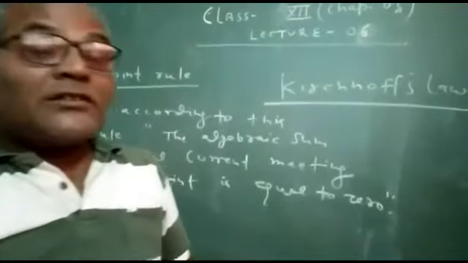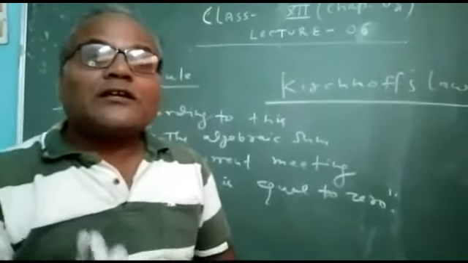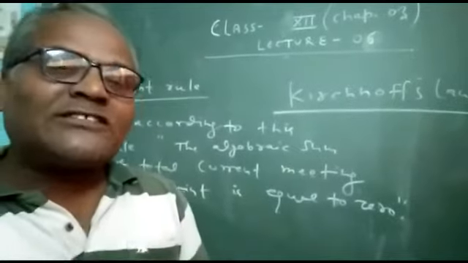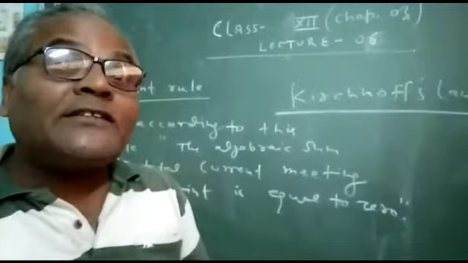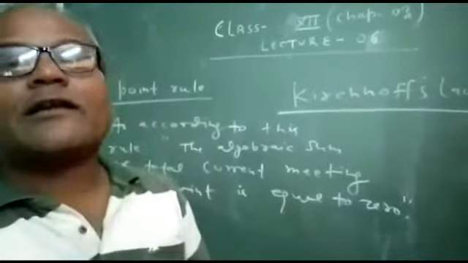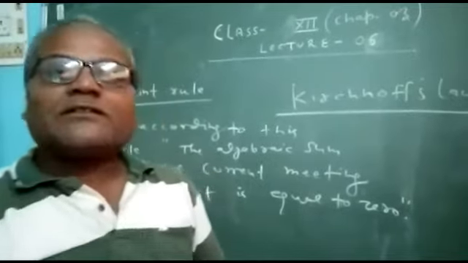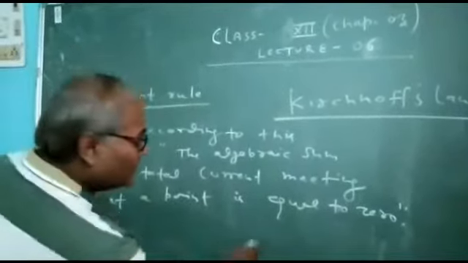My dear students, I told you in the previous class, for the selection of a point or junction, at least we have to take three wires at a particular point. Then that point will be called a junction.